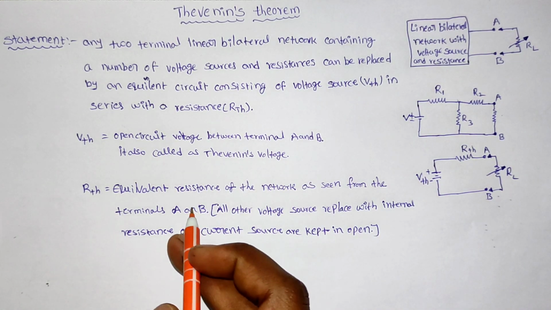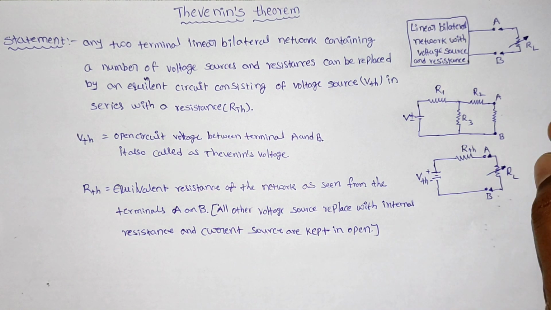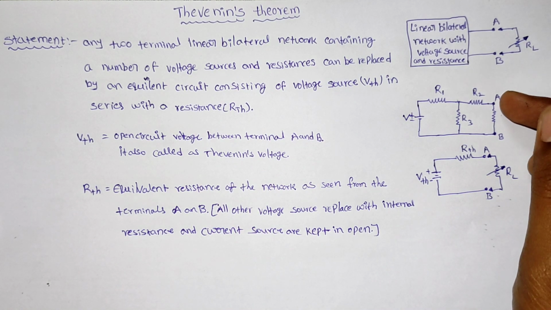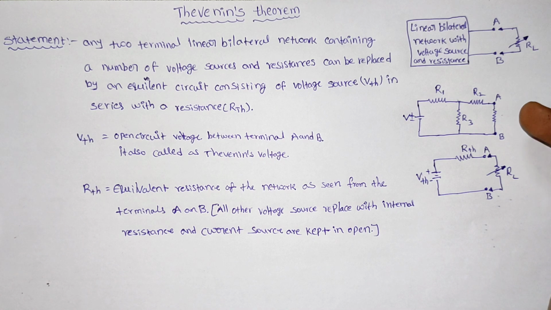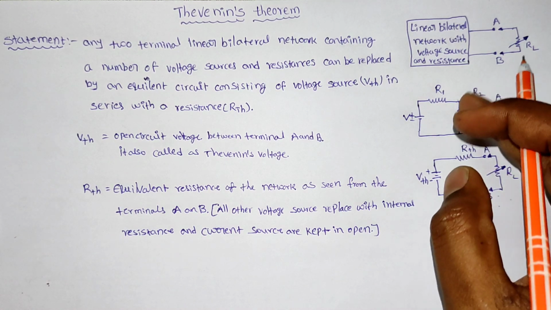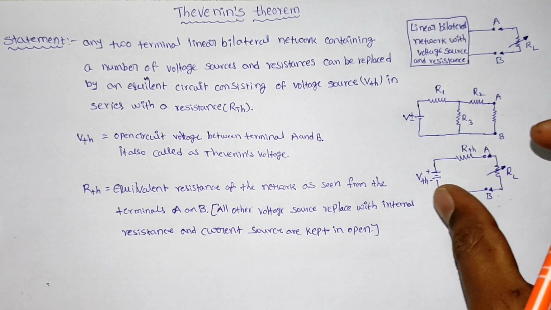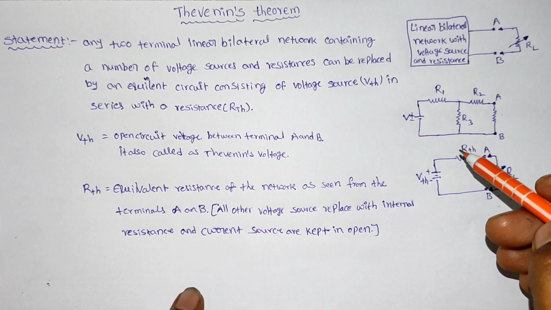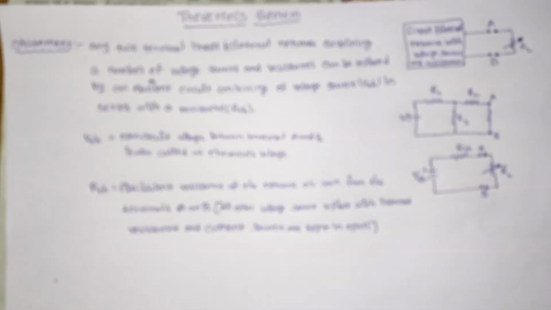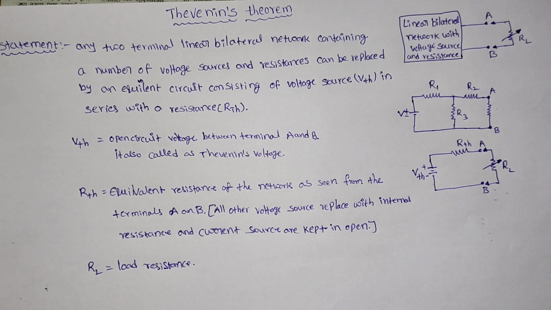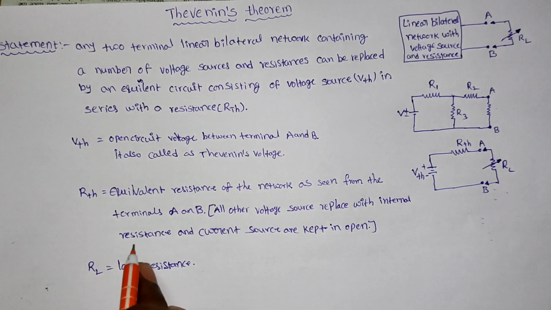RTH means the equivalent resistance of the network as seen from terminals A and B. All voltage sources are replaced with their internal resistance, and current sources are kept open. Here RL means the load resistance.